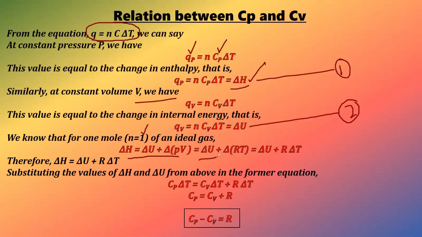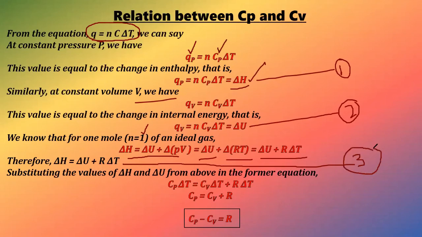equal to RT. So ΔU plus ΔPV is ΔU plus RΔT. Why RΔT? Because R is nothing but the universal gas constant, and a constant cannot be differentiated. So ΔH equals ΔU plus RΔT. This is our equation number 3.